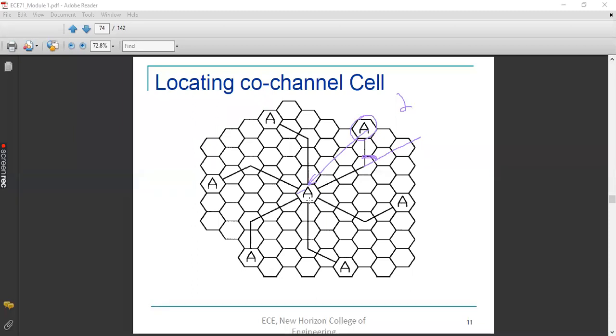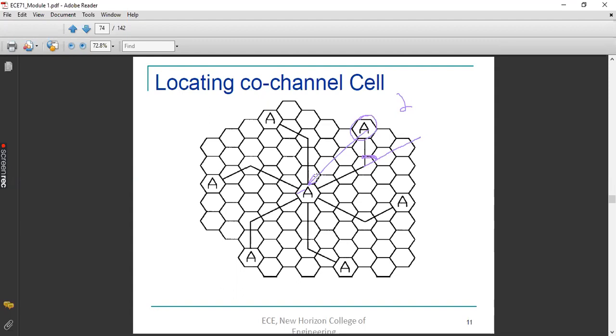If you take this A, let it be 1. Then beyond this A, how many cells are there? 1, 2, 3, 4, 5, 6, isn't it? In the immediate vicinity of this A, you have 6 cells. So 6 plus 1 is 7. Again, you count another round. In that case, you will have 19 cells, which can be considered as one cluster.